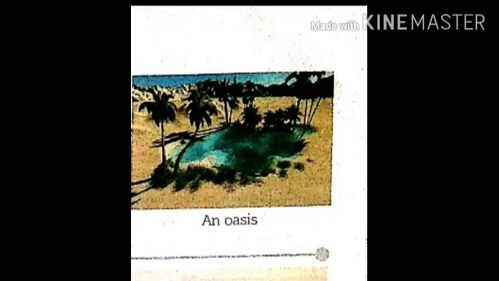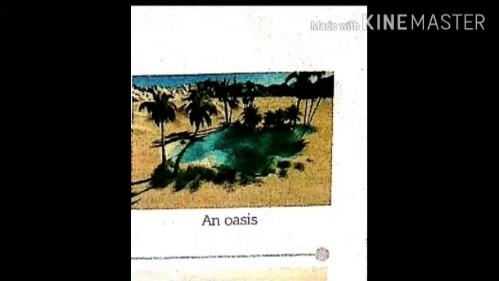Plateaus are also highlands but they have a flat top, so they are also known as tablelands. They are separated from the surrounding areas by steep slopes. Plateaus are found in almost all the continents. Features of plateaus. The vegetation in plateaus differs from region to region. Low plateaus are often farming regions, while high plateaus are usually suitable for the rearing of cattle and sheep.